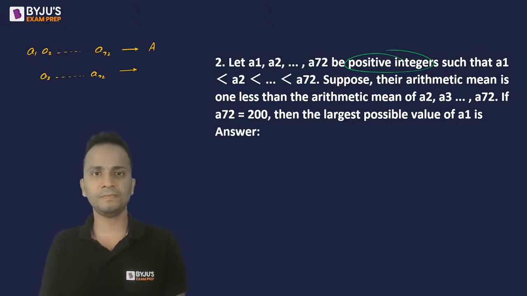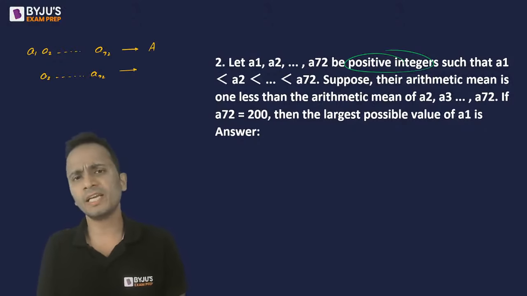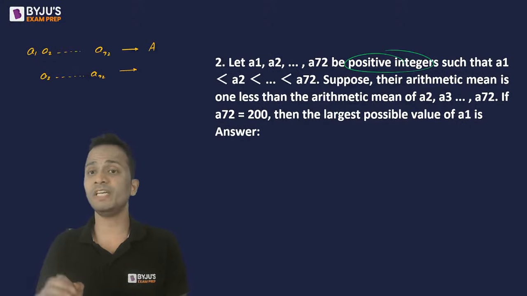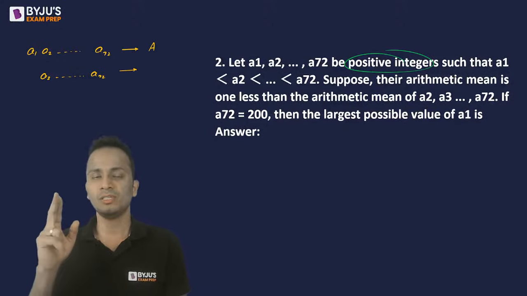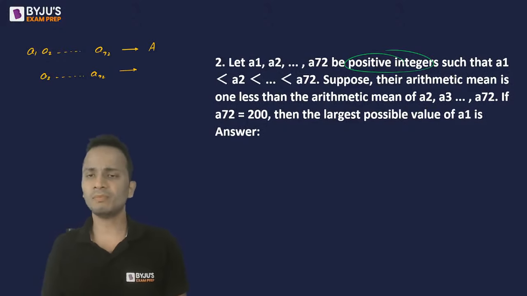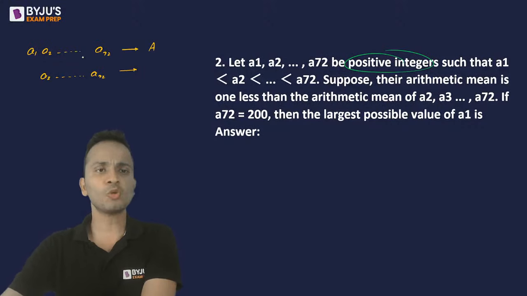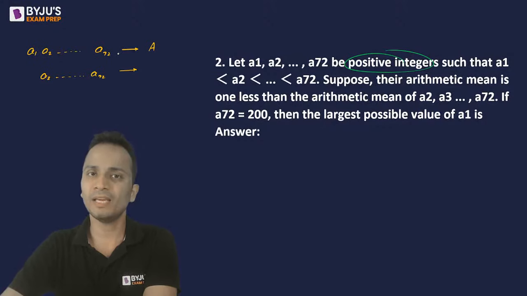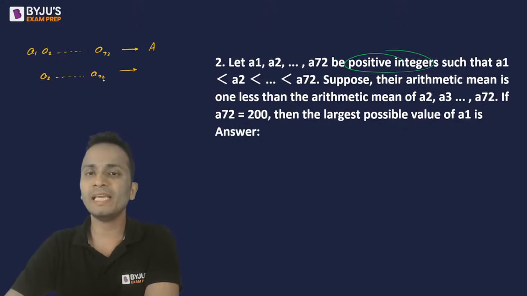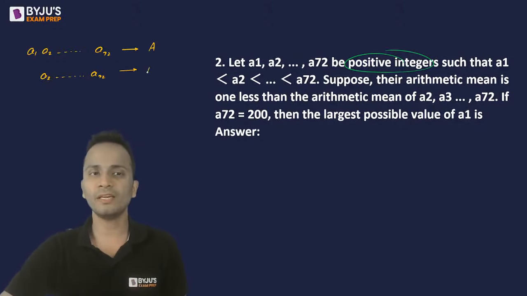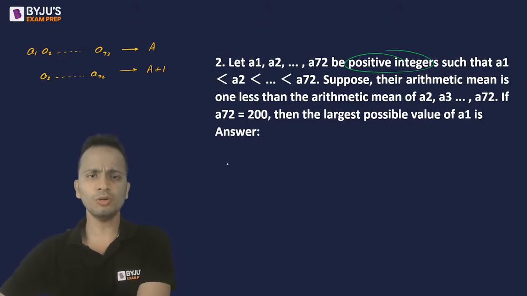Let's see. So first of all, A1 to A72, 72 positive integers. Their average is 1 less than the arithmetic mean of all the terms starting from the second term up till the 72nd term. Okay, so I'm assuming that the average of A1, A2, A3 up till A72 is A. So the average of A2, A3, A4, A5 up till A72 should be one more than A as per the given condition, right? Fine.